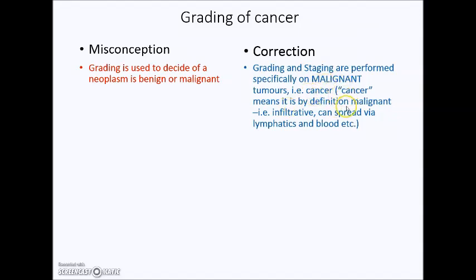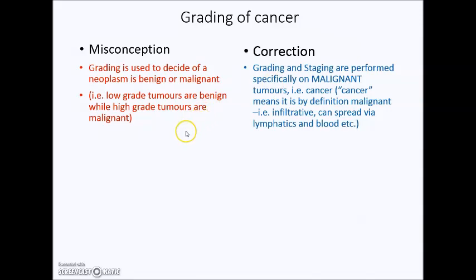Cancer means that by definition it is malignant, it is infiltrative, and it can spread via lymphatics to lymph nodes and blood to distant sites. So it is not correct to say that low-grade tumors are benign, whereas high-grade tumors are malignant. Cancers can be low-grade or high-grade, but they're already cancer.